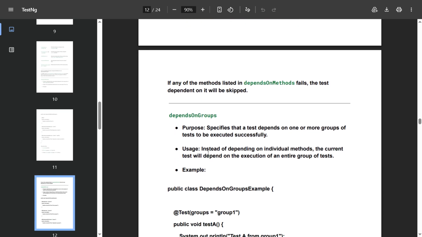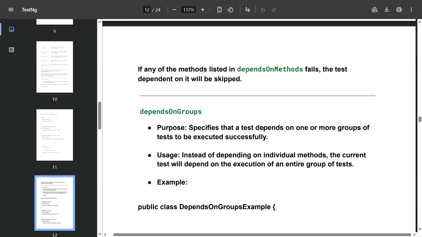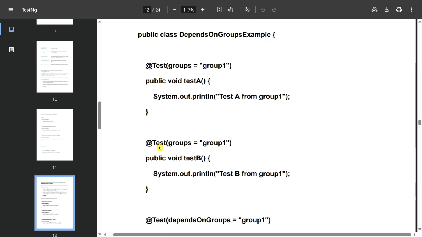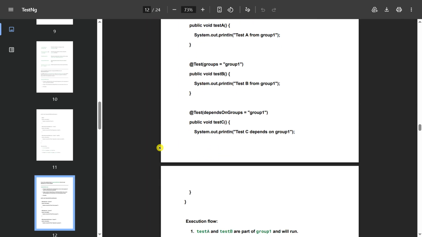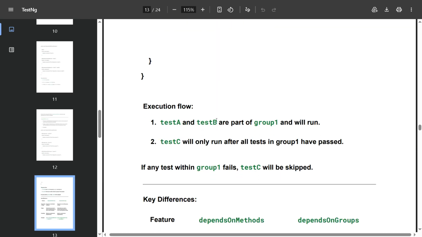dependsOnGroups: specify that a test depends on one or more groups of tests to be executed successfully. Instead of depending on individual methods, the current test depends on the execution of an entire group of tests. For example, you can see here, test A and test B are part of group A1 and will run.